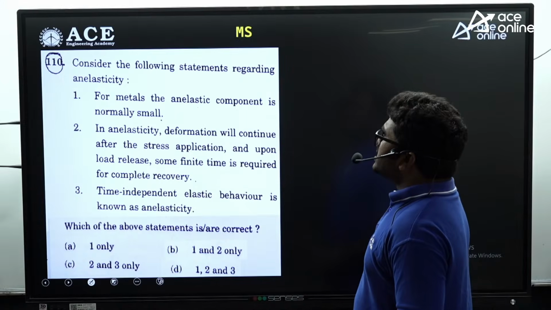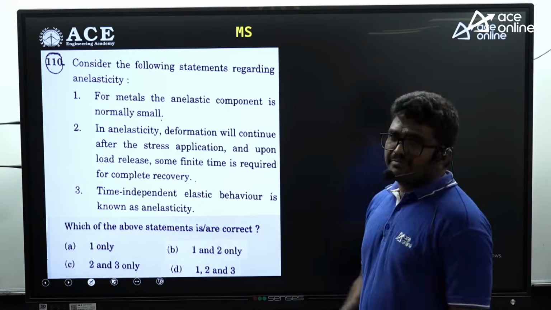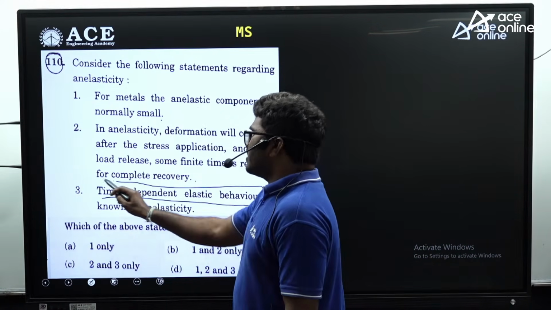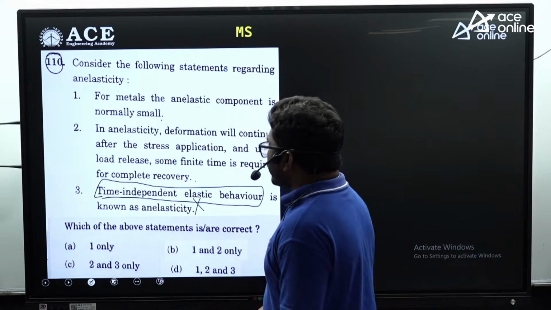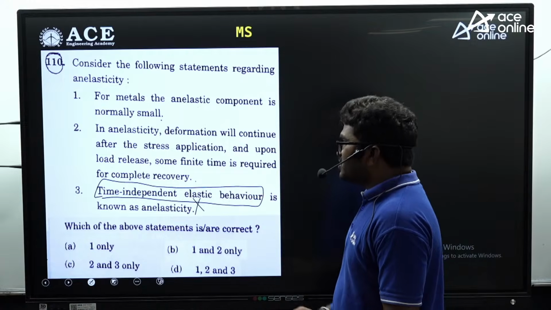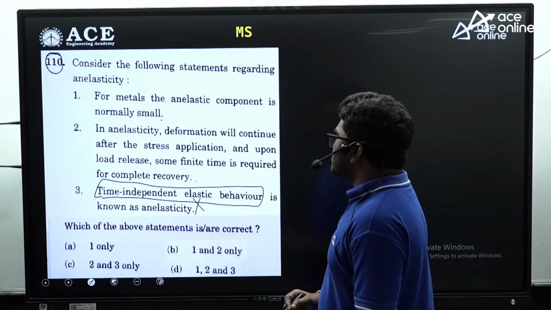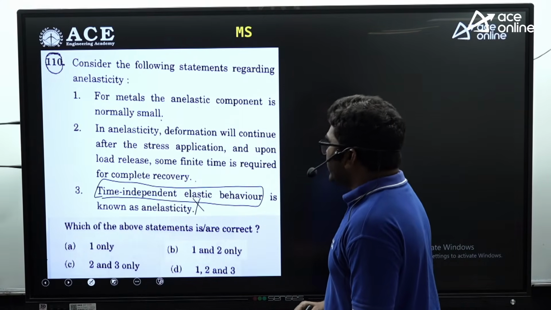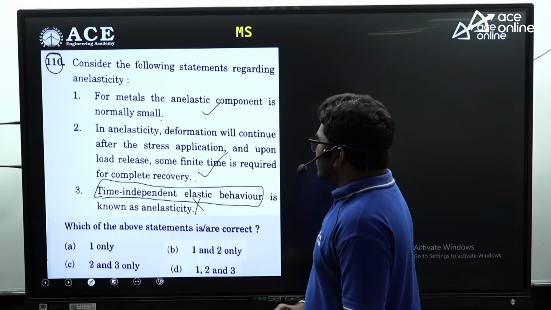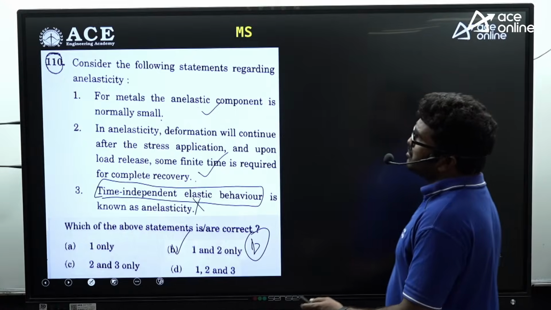Now, consider the following statements regarding anelasticity. Anelasticity is a time-dependent elastic behavior actually. But here it is given that time-independent elastic behavior is known as anelasticity. It is wrong. It is ideal elastic behavior. So time independent is wrong. So the third statement is wrong. In anelasticity, deformation will continue after the stress application, and upon load release, some finite time is required to complete recovery. It is correct. So we can say B is the correct answer for this question.